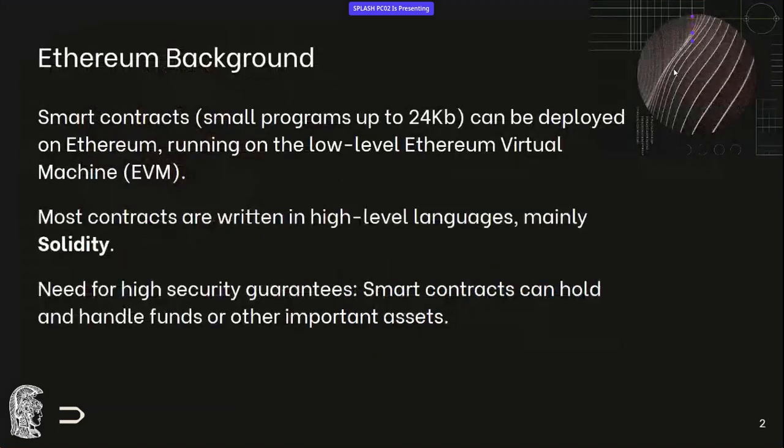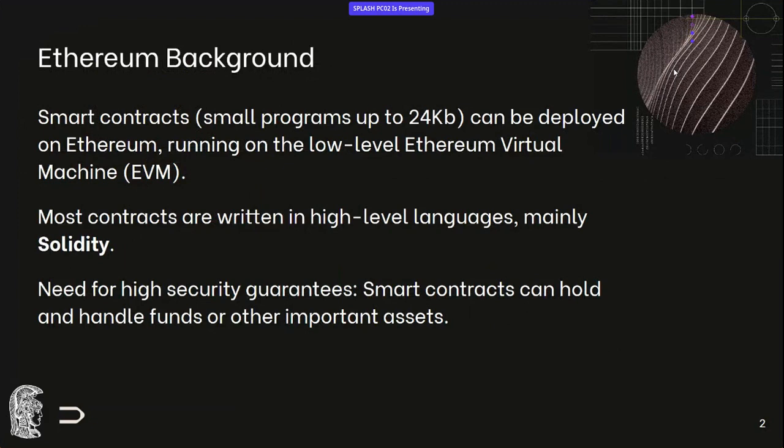Ethereum is a programmable blockchain, meaning that smart contracts, which are small programs, can be deployed on it. These programs run on the low-level bytecode of the Ethereum virtual machine. Most of these are written in high-level languages, and Solidity is by far the most popular.